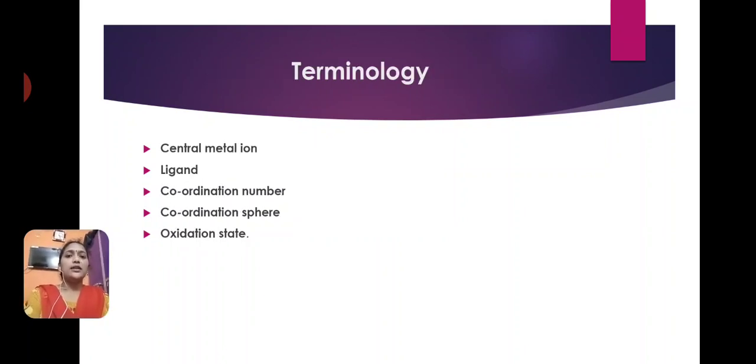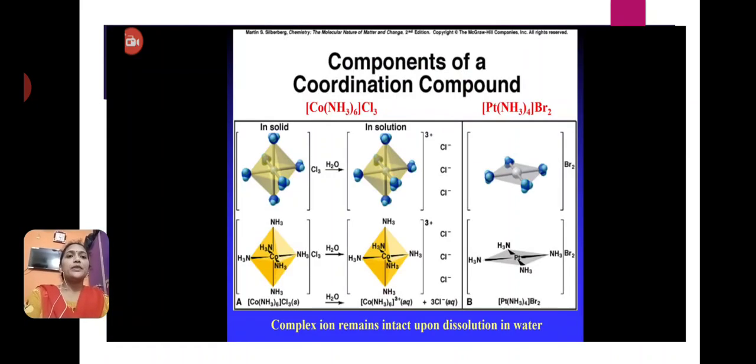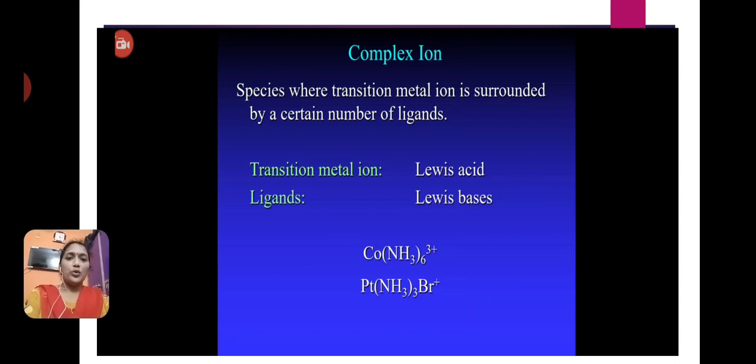Next, some terms present in coordination compounds. Important terms: central metal ion, ligand, coordination number, coordination sphere, and oxidation state. Next, components of a coordination compound. The complex ion is a combination of the metal ion and ligands.